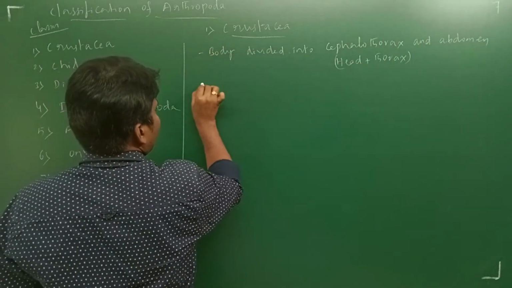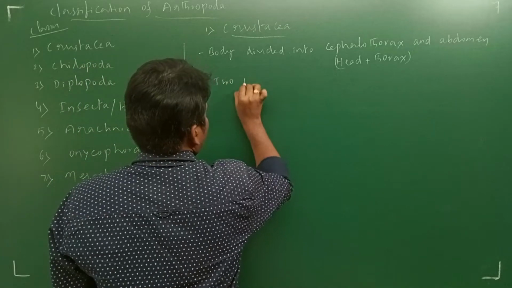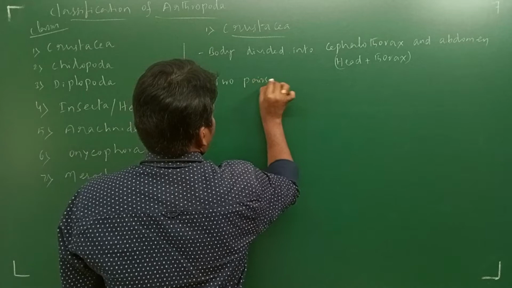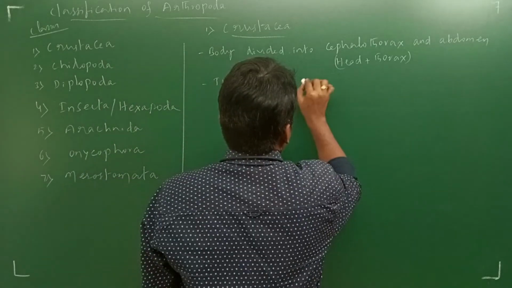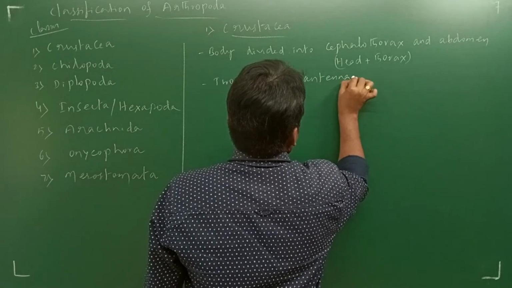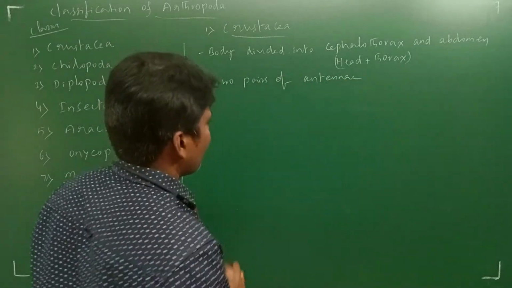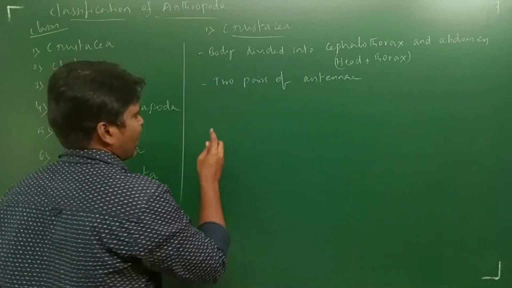Next, another characteristic feature: Crustacea have two pairs of antenna. These are sensory structures, as you remember from the previous characteristic features.